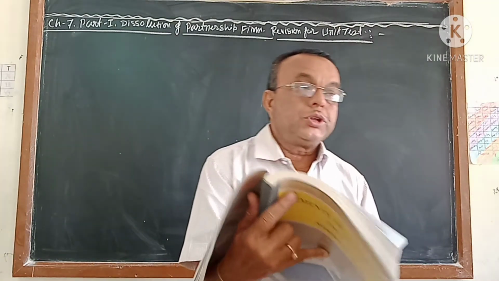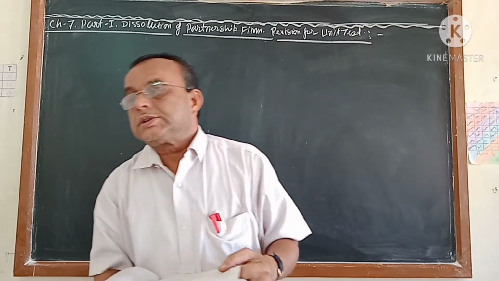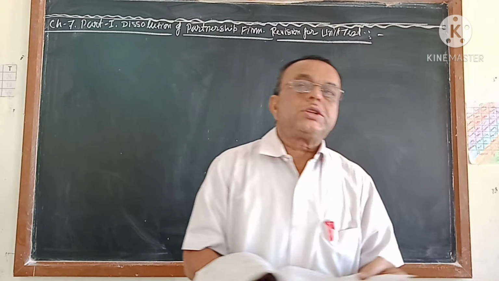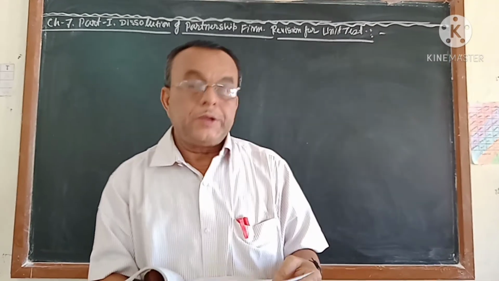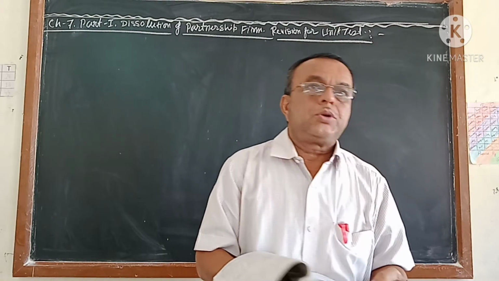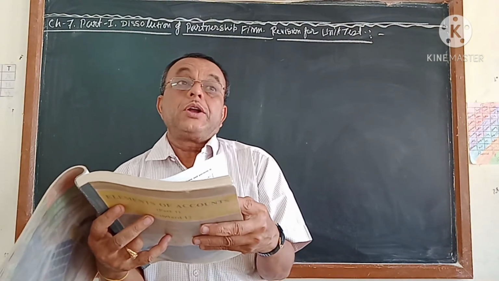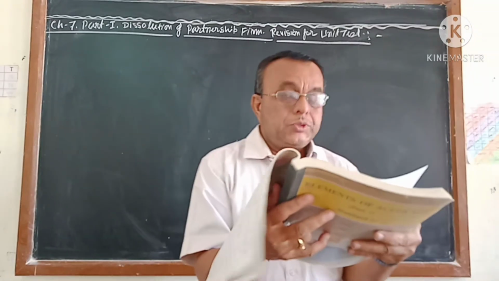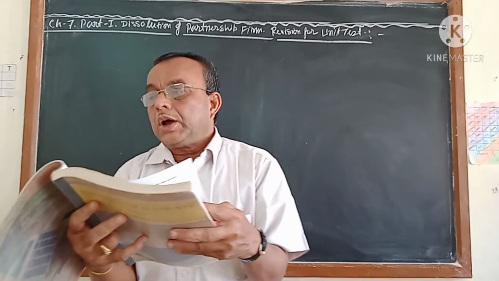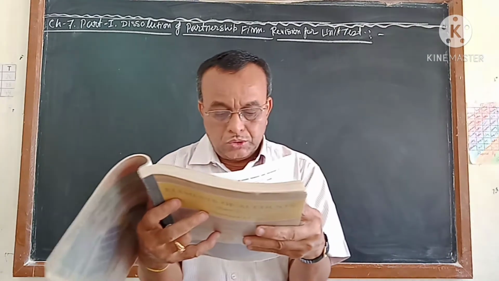11. Up to these 11 points, the journal entries are given, showing in which situation what journal entry you will pass. If you understand this chapter, 95% you will be able to cover it. Once again I want to tell you the things I already taught you, the same things I want to repeat, and today I will practice extra sums from my book, that also we will do.